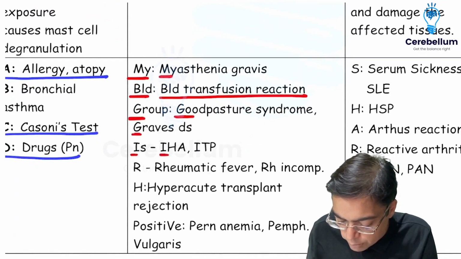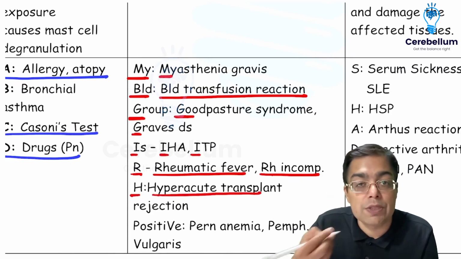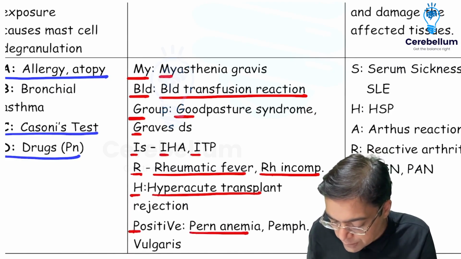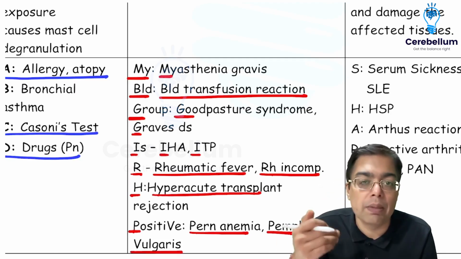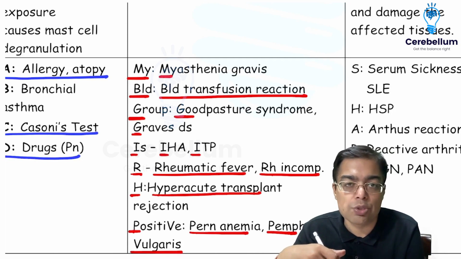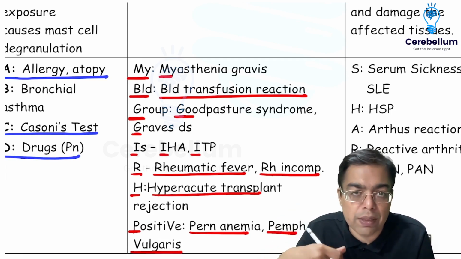I for immune hemolytic anemia and immune thrombocytopenia. R for rheumatic fever and Rh incompatibility. H for hyperacute transplant rejection, which we just now discussed a few minutes back. And P for positive, that means pernicious anemia, pemphigus vulgaris. So my blood group is Rh positive, will help you remember most of the conditions that you associate with the presence of the type 2 hypersensitivity reaction.